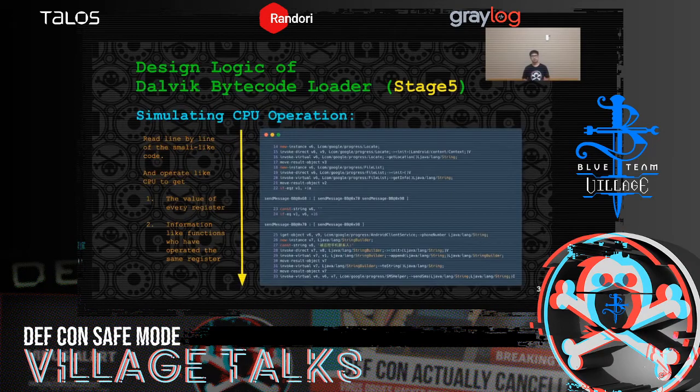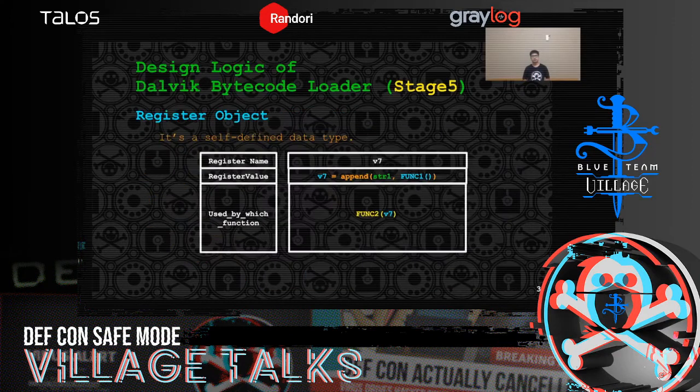So in stage 5, we simulate the CPU operation. We read line by line of the Smali-like source code and operate like CPUs to get two things. First, the value of every register. Second, the information like functions who have operated the same register.